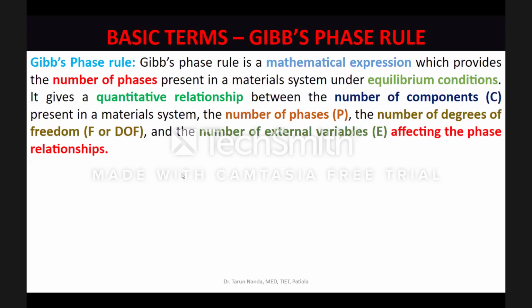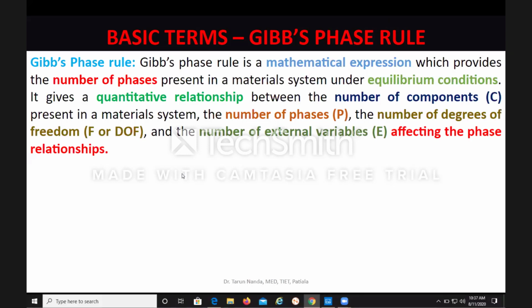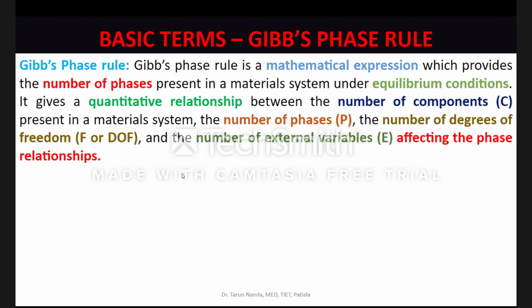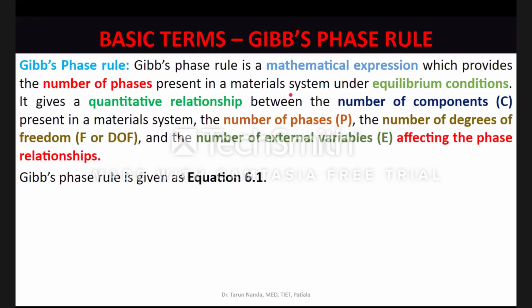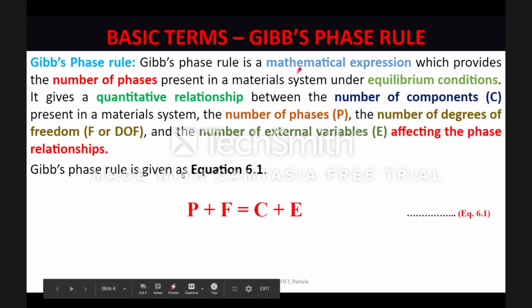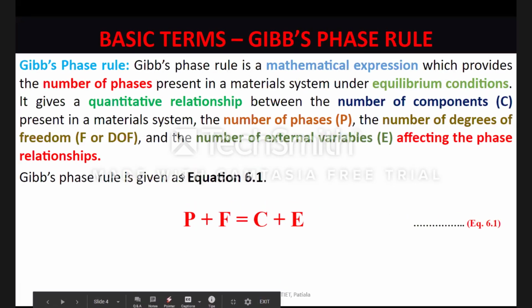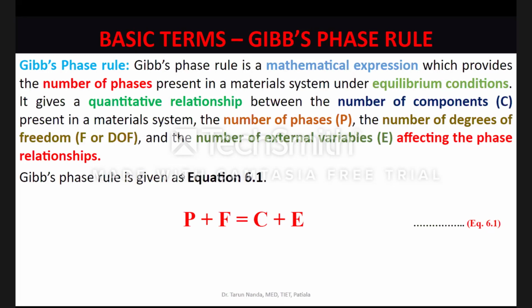But essentially, this rule would be applicable only when the material system was brought to those conditions of pressure, temperature, etc. through very, very slow cooling or very, very slow heating. Means equilibrium treatment had been given to the material system. And this is given by this equation that I'll show: P plus F is C plus E.